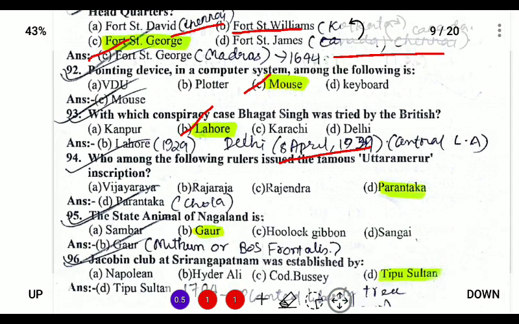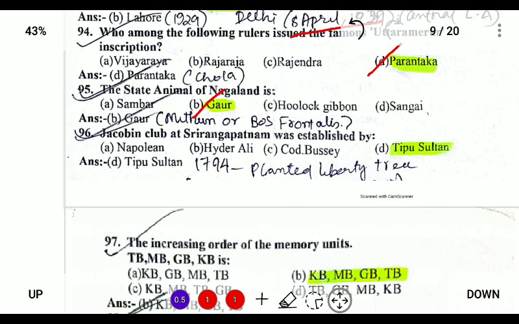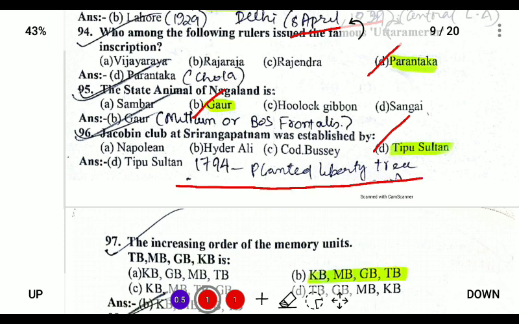Next, who among the following issued the famous Uttaramerur inscription? So it was issued by Parantaka, who was a ruler of the Chola dynasty. The state animal of Nagaland is Gaur, also known as Mithun, and the scientific name is Bos frontalis. Next, question 96. Jacobin Club at Seringapatam was established by Tipu Sultan, and he planted a tree of liberty in 1794 to fight against the British.